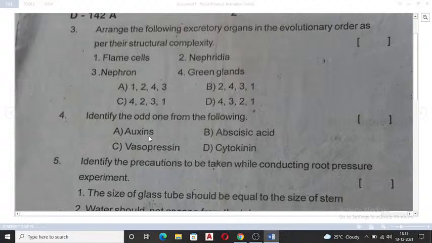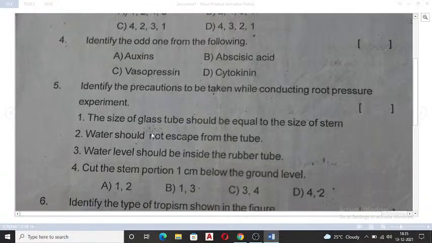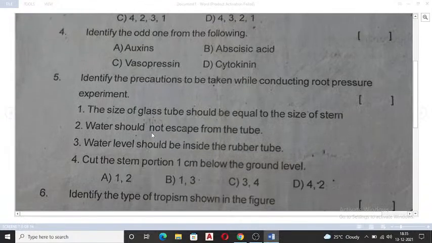When I talk about the nephrons, they are present in higher organisms, even human beings, we mammals and all. Nephridia, it is earthworm. Flame cells, platyhelminthes, green glands, arthropoda. So first should be the first one only, right? Yeah, due to their structural complexity, you have to give me the answer. So hope I have given one hint for you. Let's see how many of you will give the answer to me for this.